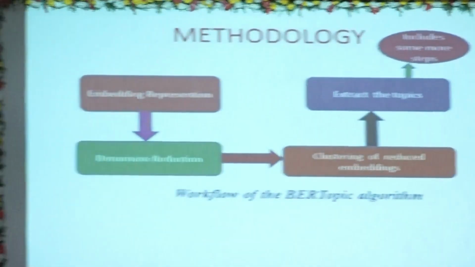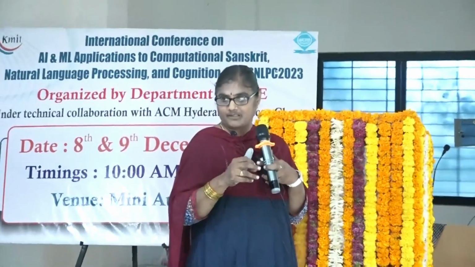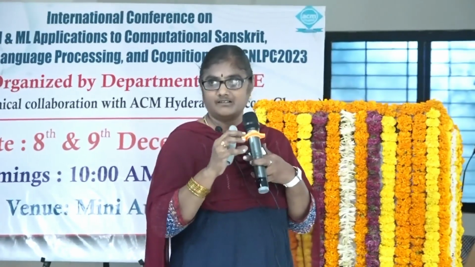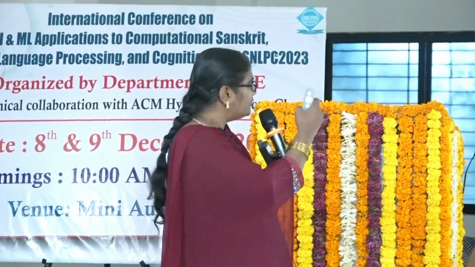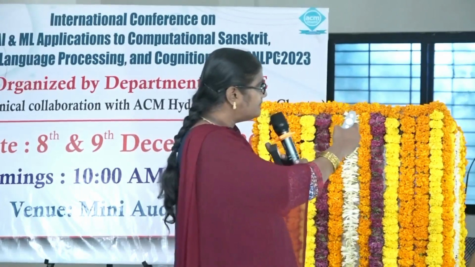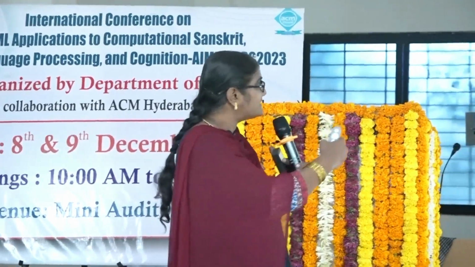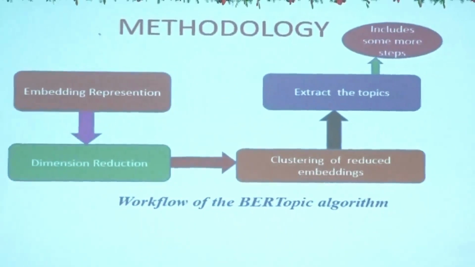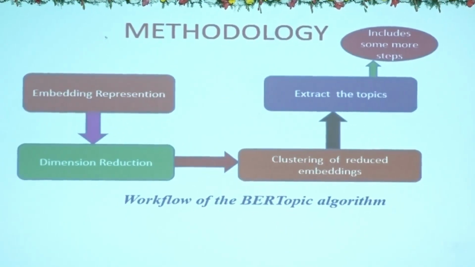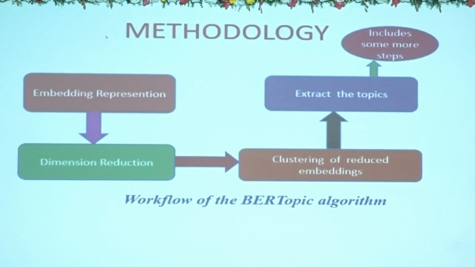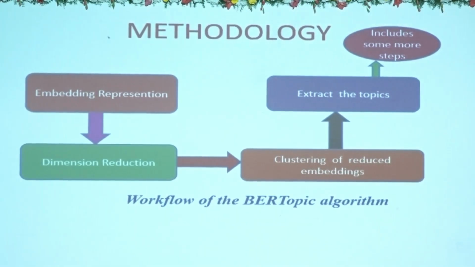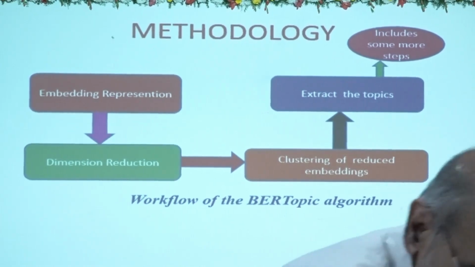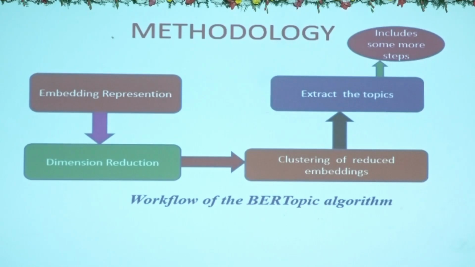As a result of step 1, we get numerical vectors for our text, and those vectors are given to step 2. In step 2, dimension reduction happens, because the vectors may be of very high dimension, and with such high dimension vectors, clustering becomes very difficult. Therefore, we have to reduce the dimension.